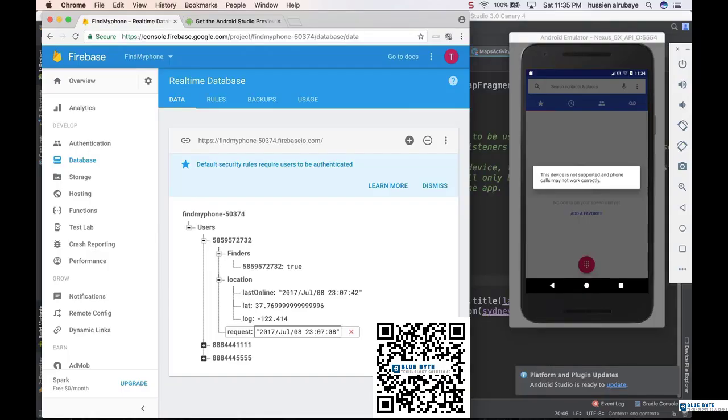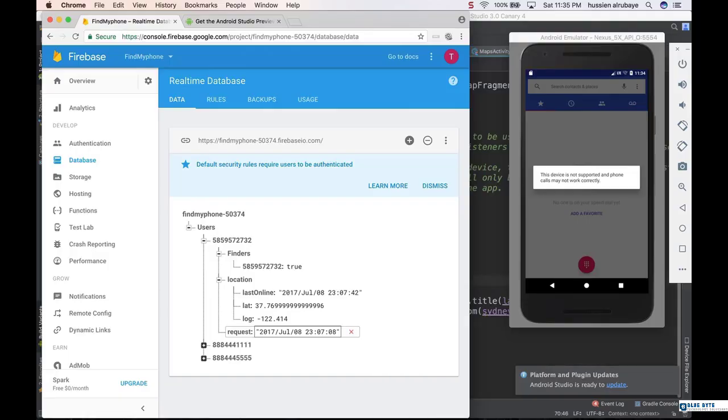Why don't I use job scheduler for other devices? Because job scheduler supports devices from API 18 and after. It will not support previous devices. Well, I want to do backward support, so I want to support all the devices before Android O. So let me talk about services.